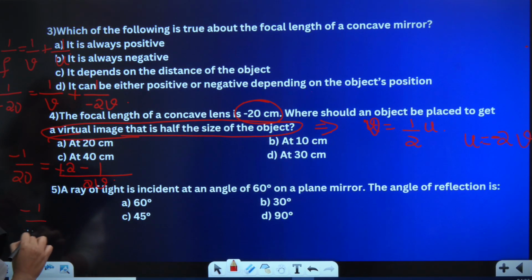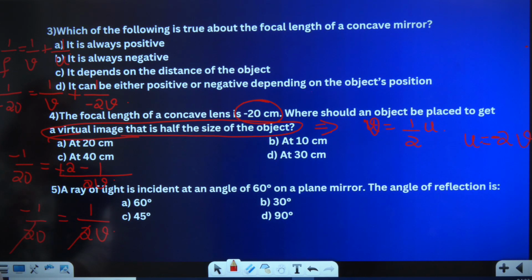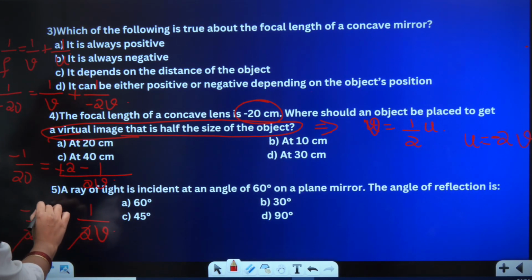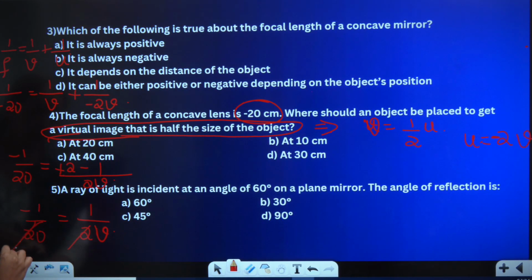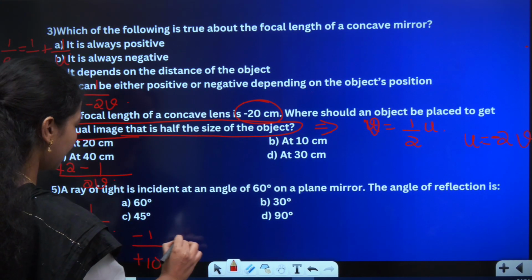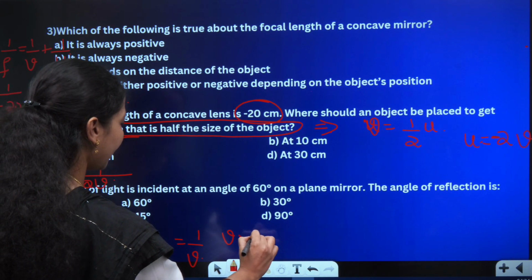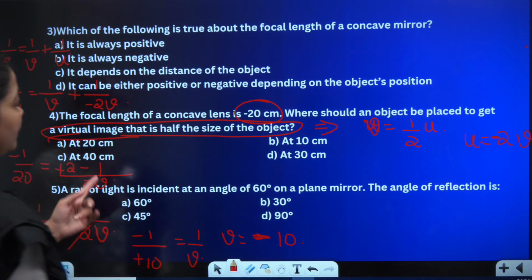So minus 1 by 20 is equal to 1 by 2v. This and this get cancelled. I am left with 1 by 2v equal to negative 1 by 20. So 2 ones are 2, 2 tens are 20. So minus 1 by 10 is equal to 1 by v, which implies v is equal to negative 10 here.